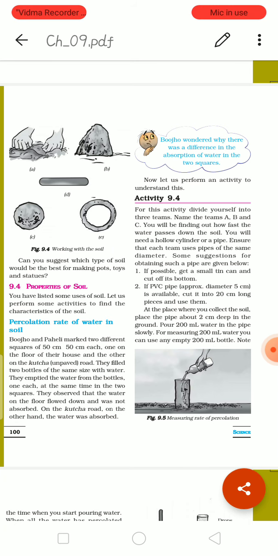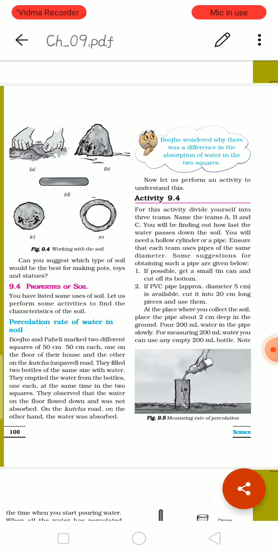Okay, so for that Pagli and Bojo are doing some activities. See, they are marking 50 by 50 cm squares in two places, one on the floor of the house and another on the kacha road, that is, the mud road. They have taken a bottle of water and poured it on both places. On the floor of the house, the water was just standing. It is not absorbing.